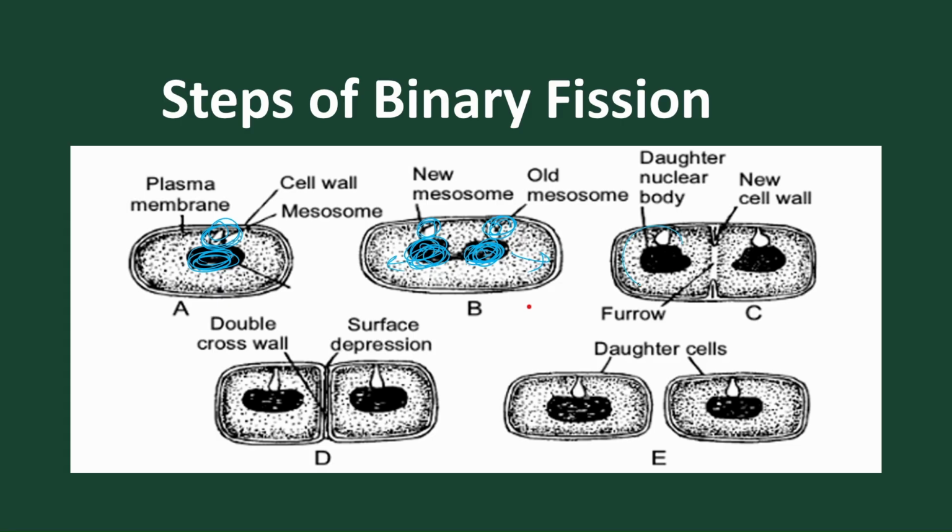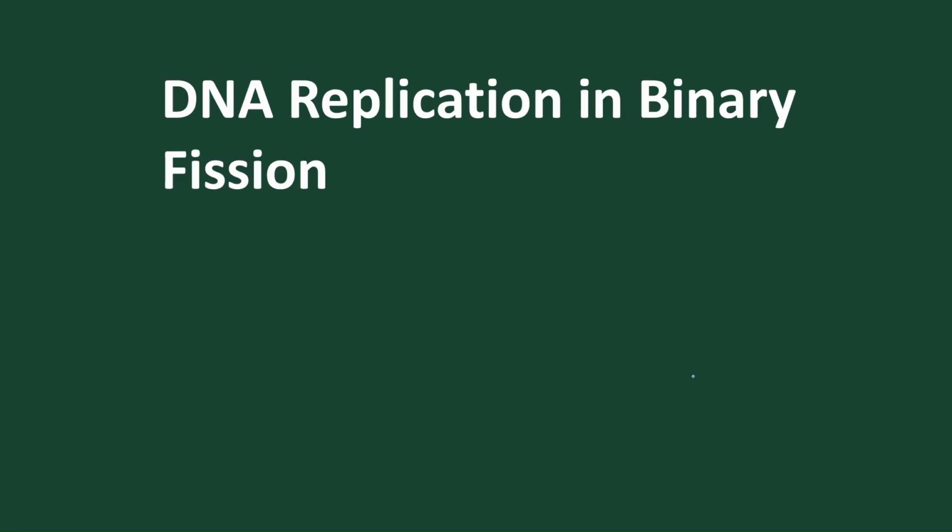So both the DNA move towards their respective sides, and then a groove forms, and cross-wall deposition of chemicals and minerals takes place, and the wall is forming between them, and they are being separated, and we find two daughter cells are produced. So these are the steps of binary fission.